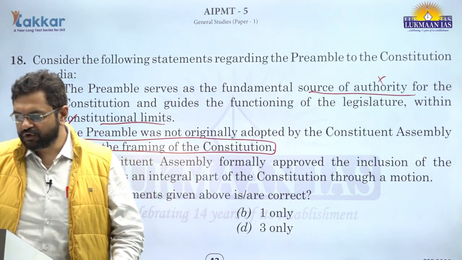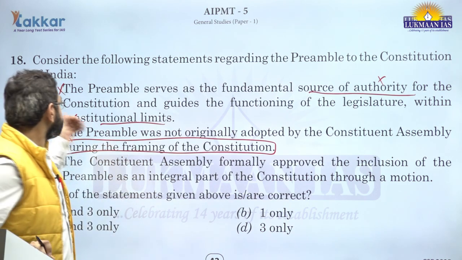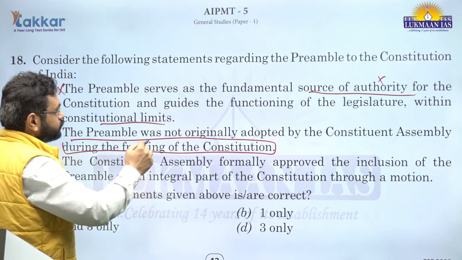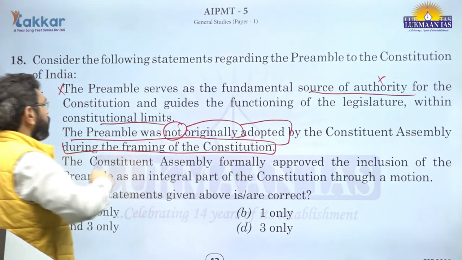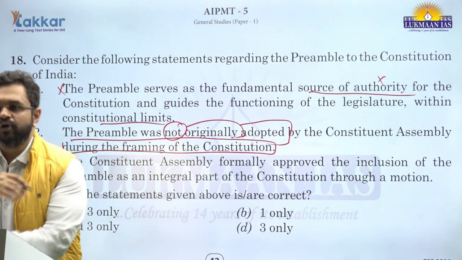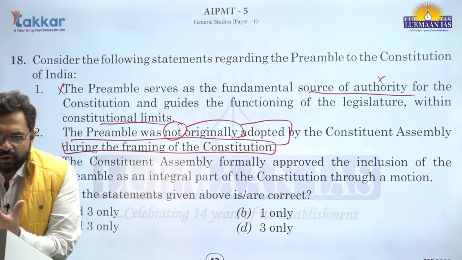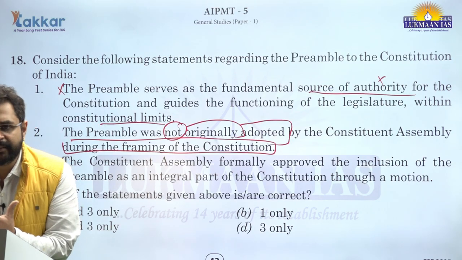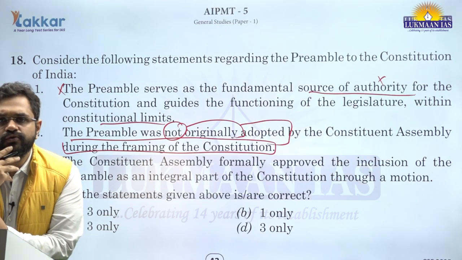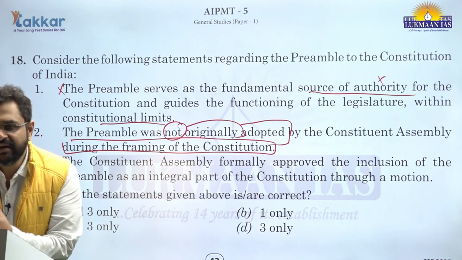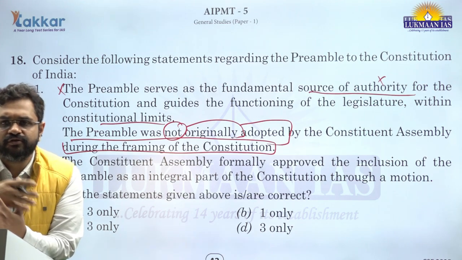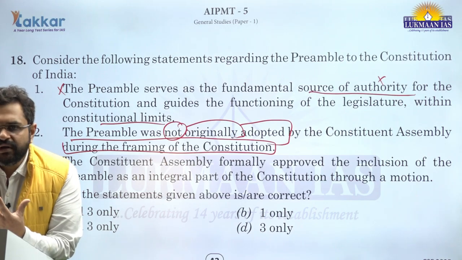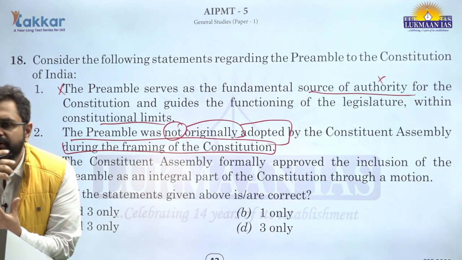The preamble was not something that was adopted during the Constituent Assembly debates when the provisions of the Constitution itself were being discussed. Rather, it was adopted after the discussions on the provisions of the Constitution were done and were accepted by all the members by majority, right?